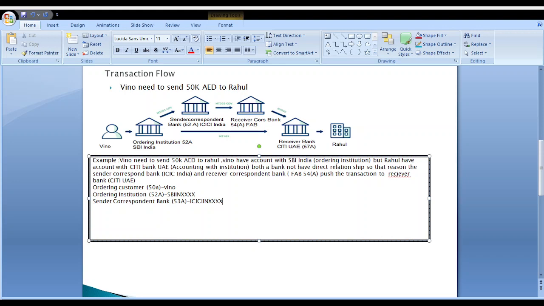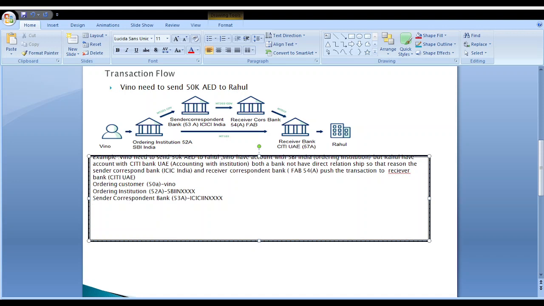The ordering institution bank and sender correspondent bank are both in the same country. After that, the sender correspondent bank sends the acknowledgement to the receiver correspondent bank in the UAE. Who is the receiver correspondent for this example? FAB.